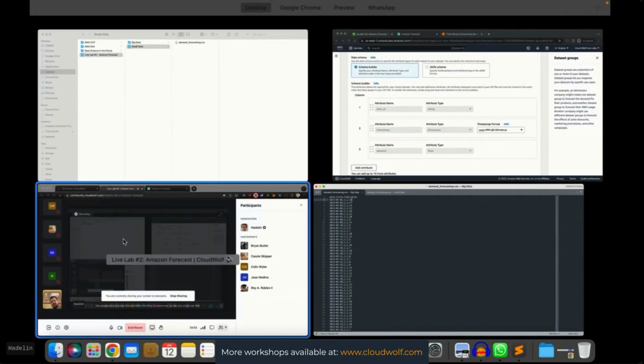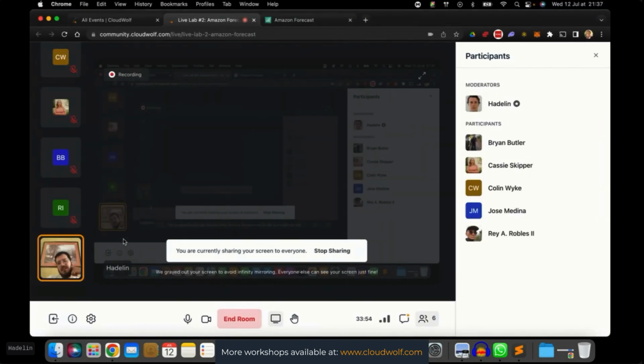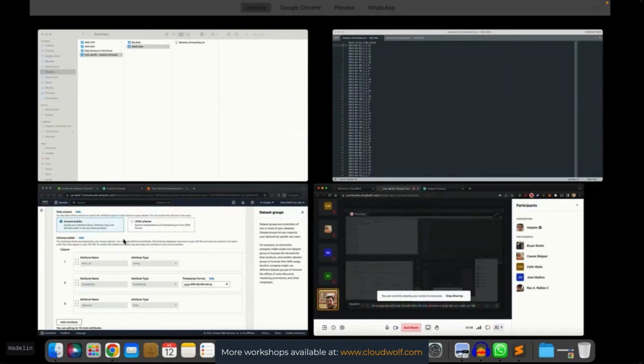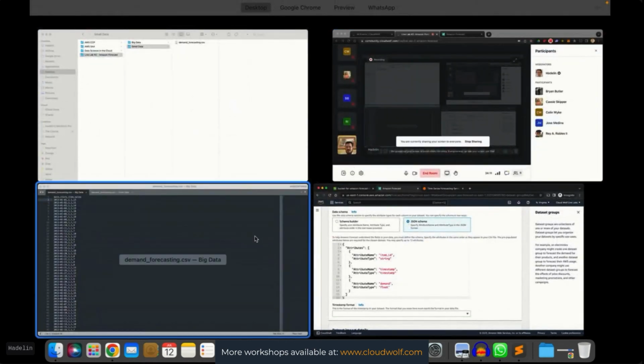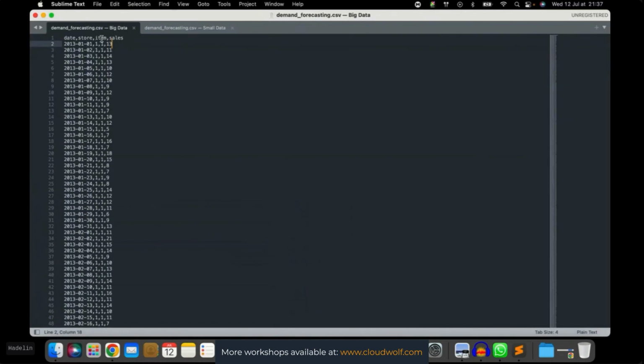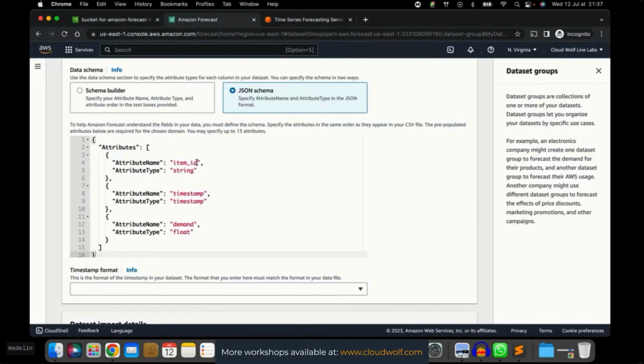A question. If we use the JSON schema, it says to specify attribute name and so on. Can we adapt it to our dataset? No. Look, let's play with this. Let's actually keep item, date, and sales here. So basically here, I'm going to choose item. I'm going to make it an integer, just like the big data dataset. I'm just putting things back like the big data dataset.